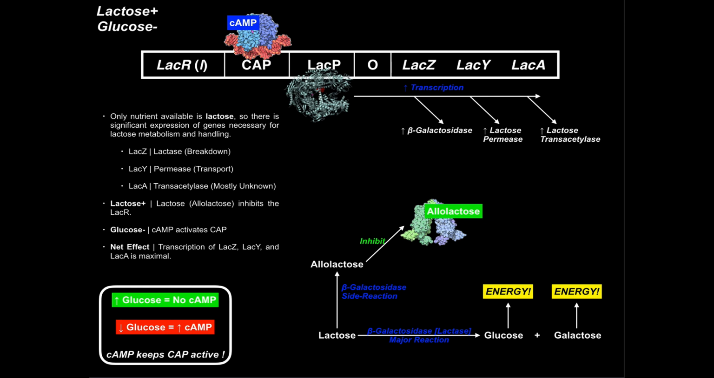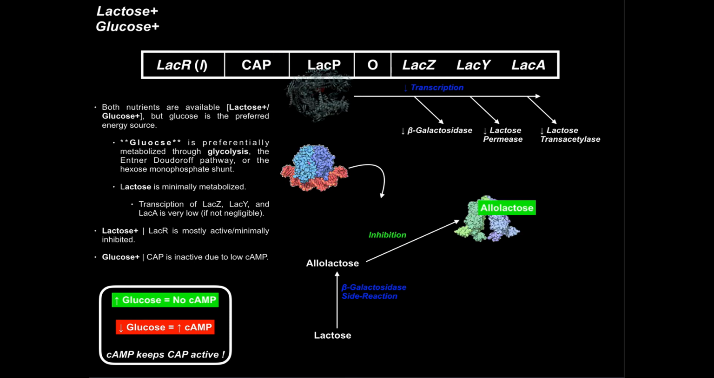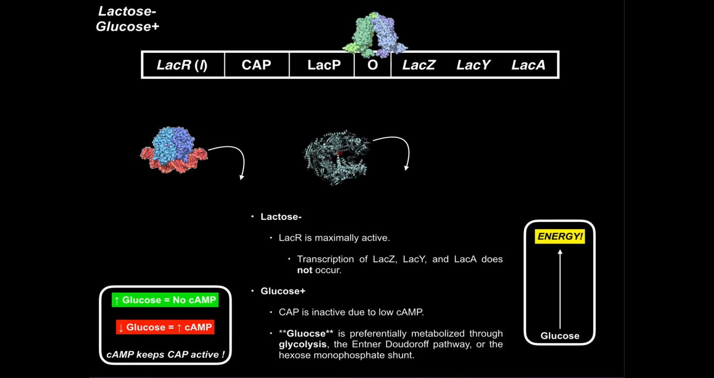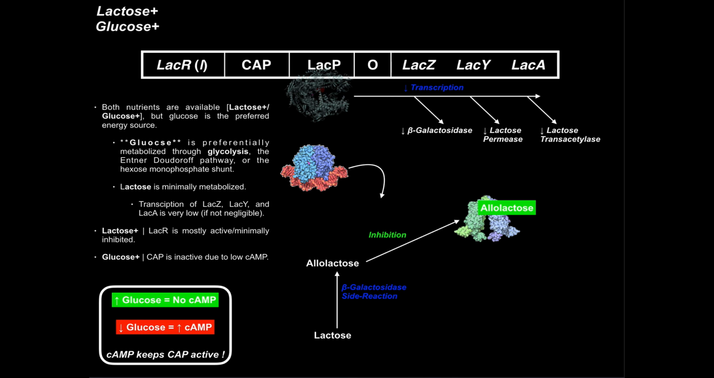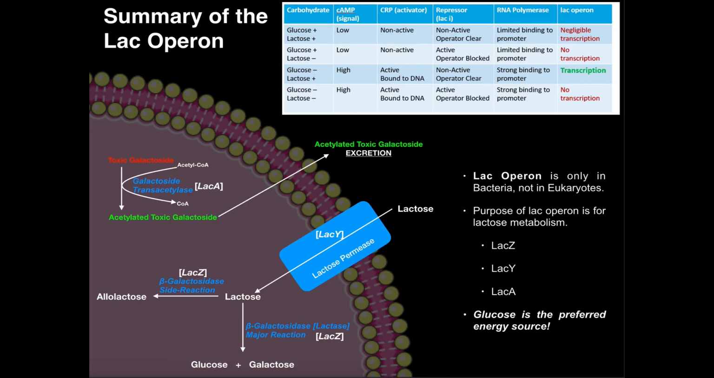But the key is that can only be when lactose is present and glucose is absent. As long as there's glucose, the cell will really not be transcribing these either negligibly or at all, and that cell will be preferentially metabolizing the glucose. Okay? So hopefully this made sense to you, and you have a little bit of a better understanding of the lac operon.